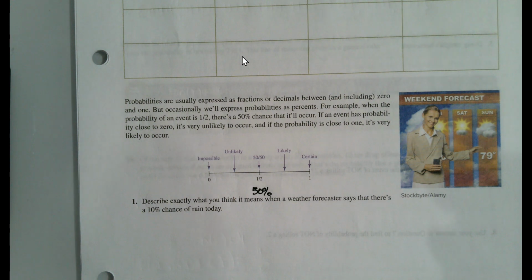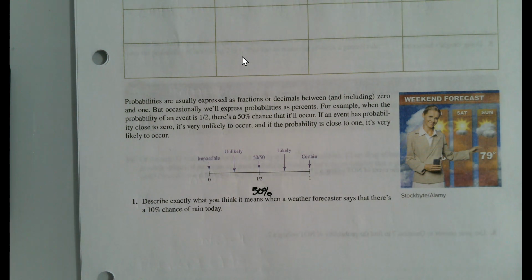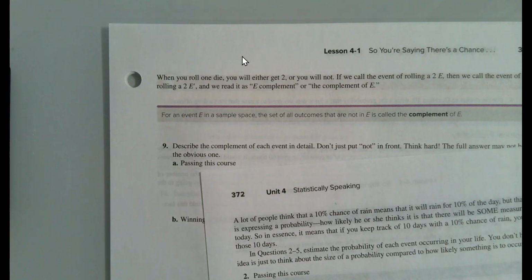Now, when a forecaster says there's a 10% chance of rain today, that means it's not likely to rain, but it could. There's a really small chance. Beyond that, like 10%, it feels like splitting hairs, doesn't it? Okay, so